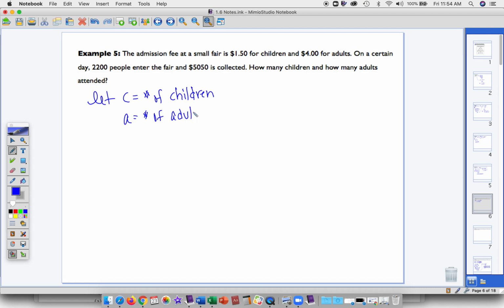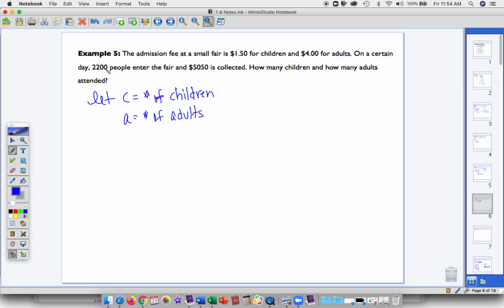You can use any variable you want. You could use x's and y's if you prefer that. I sometimes like to use letters that remind me of what I'm letting them equal. Okay, so I have less to think about when I'm done the problem. So let's see. Now what we're going to do is set up two equations. For problems like this, one equation is going to be related to the number of people. The second equation is going to be related to the amount of money collected.